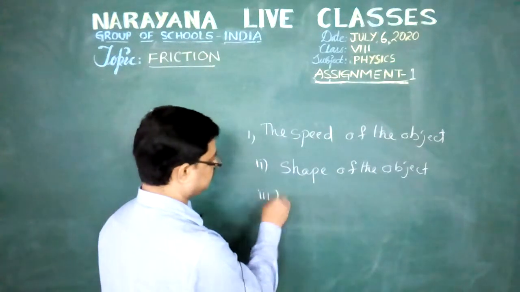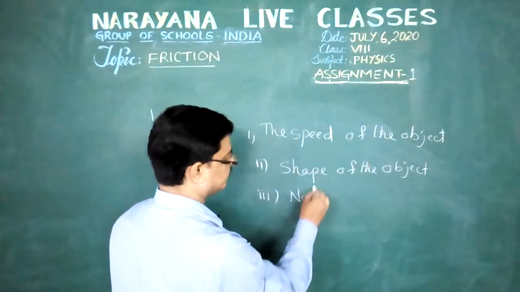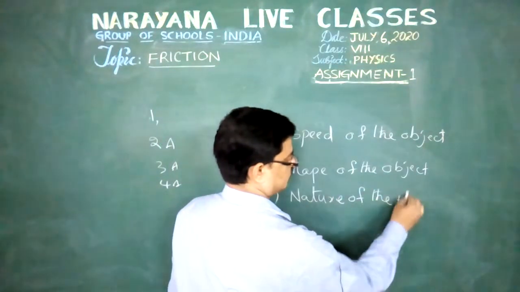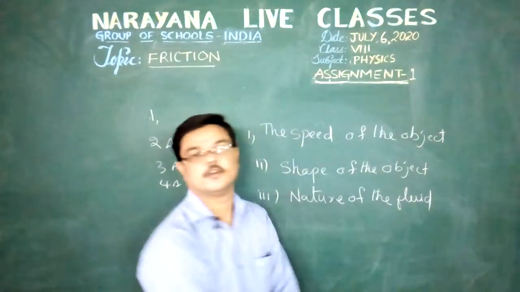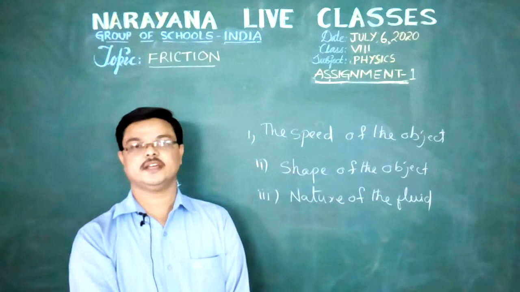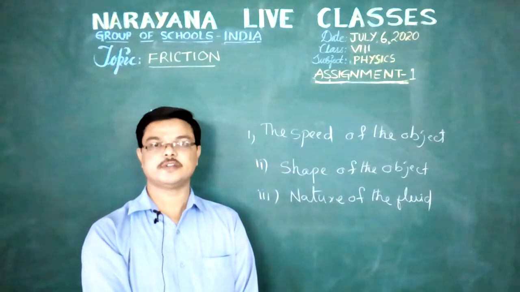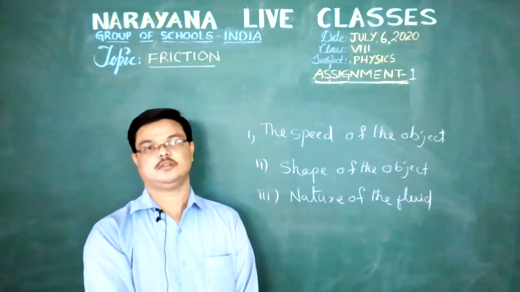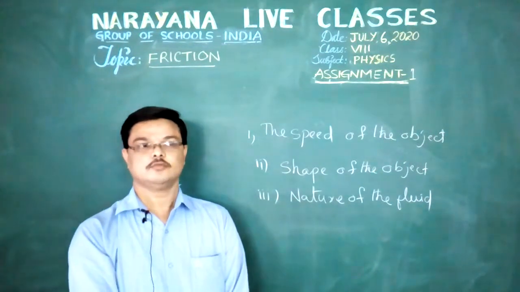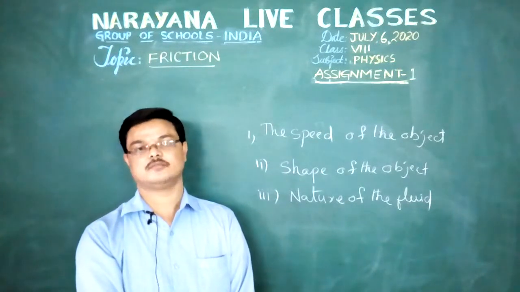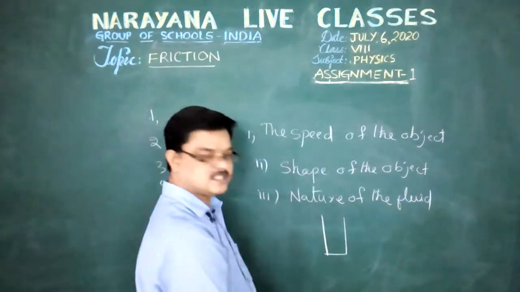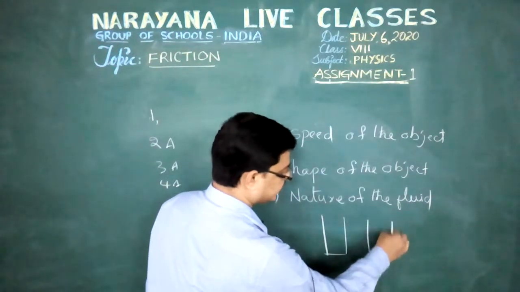Third point, nature of the fluid. Nature of the fluid means if the thickness of the fluid is more, then the fluid friction acting on the object is more. If the thickness of the fluid is less, then the fluid friction acting on an object is less. Take two glasses or beakers.